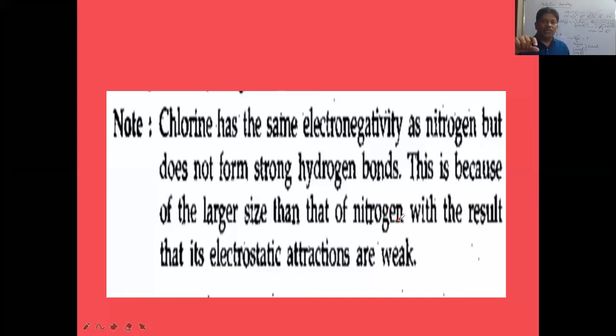Nitrogen belongs to the second period, outermost orbit is 2. Cl belongs to the third period, outermost orbit is 3. So the size of Cl is larger. That's why it is not able to form stronger hydrogen bonding. So as a result, its electrostatic attractions are weak with the hydrogen. Between Cl and H, the weak attraction will be there. Weak hydrogen bonding will be formed.